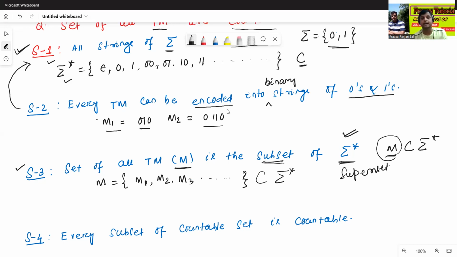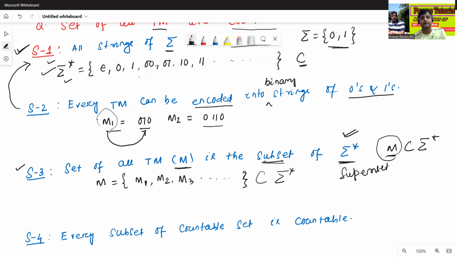But here, every Turing machine can be encoded into binary strings. It does not mean that when we convert M1, M2, M3 into binary strings, we get each and every string of sigma star. There are some rules and transition functions. Based on the transition functions, we can convert each Turing machine into an encoded binary string.